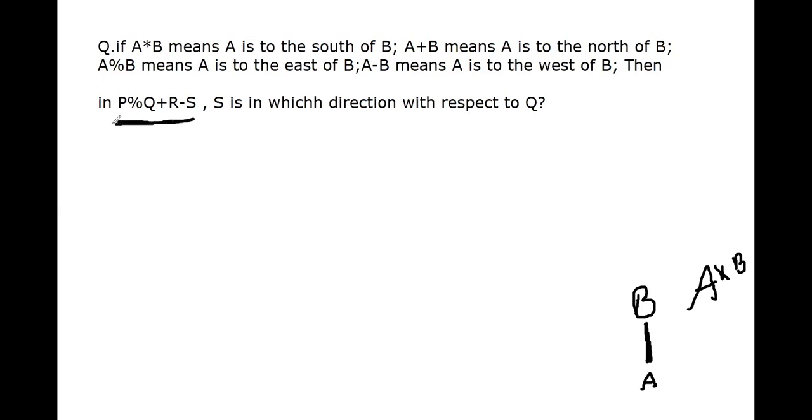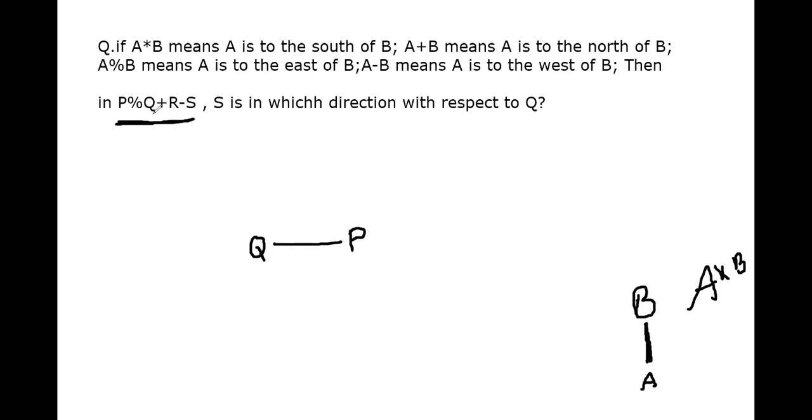Okay, so what is the first one? P percentile Q. So with respect to the question information, A percentile B means A is to the east of B. Suppose Q is here. So with respect to the given statement, P percentile Q means P is to the east of Q. Suppose Q is here, east of Q is this side. So here P is present. So that we have to understand and we have to write.